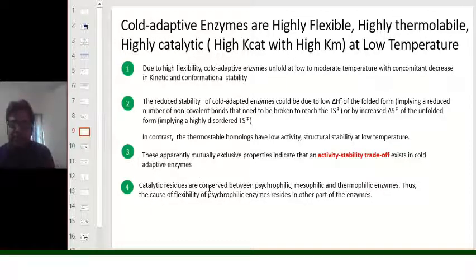The catalytic residues for the mesophilic, thermophilic and the cyclophilic enzymes are conserved. This indicates the flexibility achieved by the cyclophilic enzymes does not reside in the catalytic residues. This resides somewhere else, might be in the active site or might be globally on the surface of the whole enzyme, but not in the catalytic residues which form the catalytic triad. That means that is conserved. Other parts may vary to give the flexibility to the cyclophilic enzyme. We'll be discussing this thing in the next few slides.